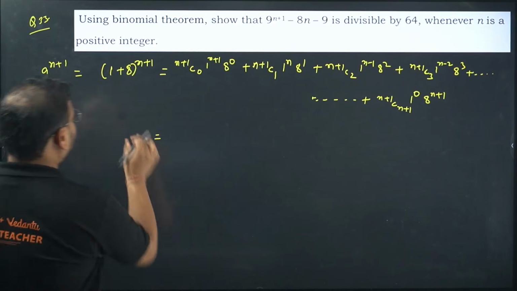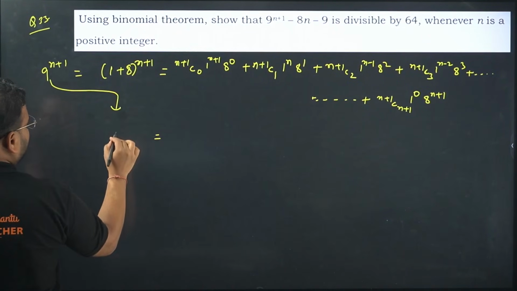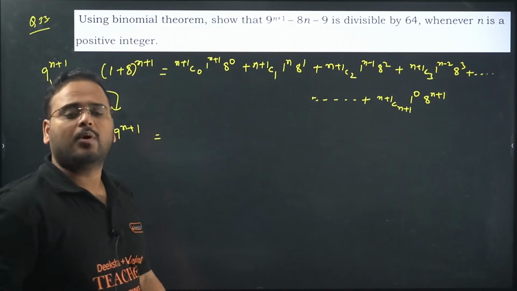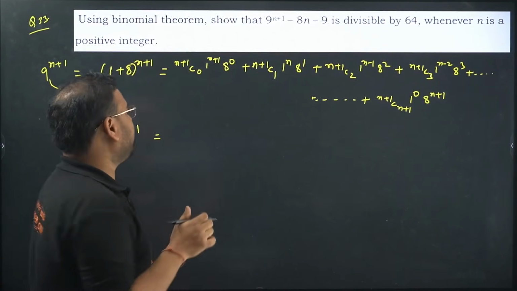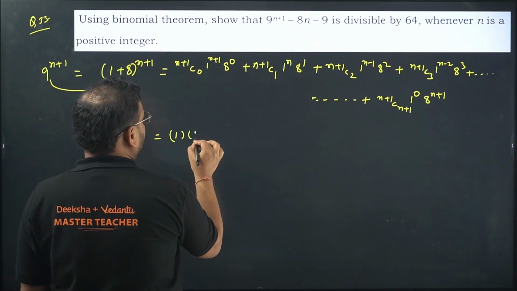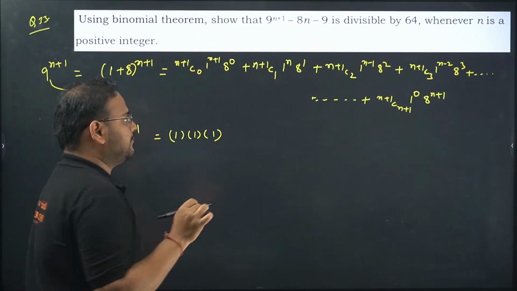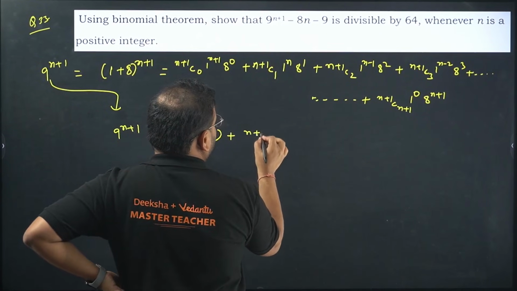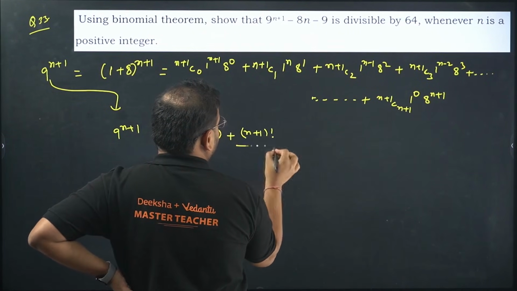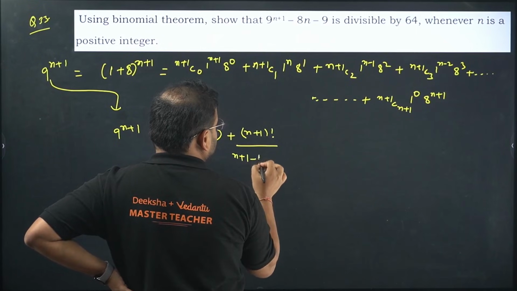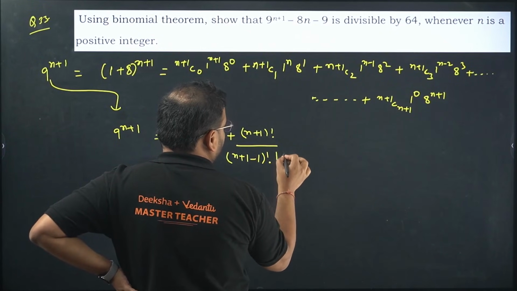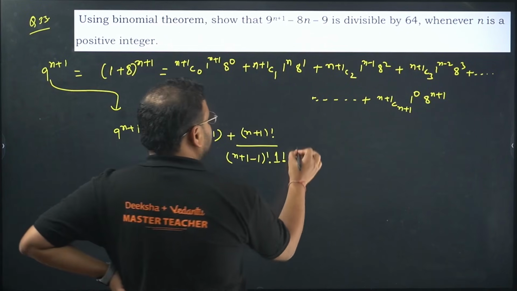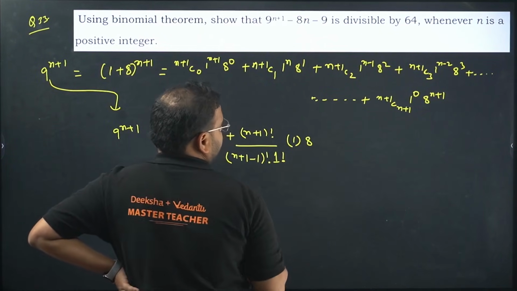Okay, so I'm gonna switch back to this value over here. I'll get what? 9 power n plus 1. Look at this, n plus 1 c0. Picking nothing out of n plus 1 terms will be what? 1 only. This will be 1 and this will also be 8 power 0 is 1. n plus 1 c1, how much is that? You'll get n plus 1 factorial divided by n plus 1 minus 1 factorial into 1 factorial. 1 power n is 1 and 8 power 1 is 8.